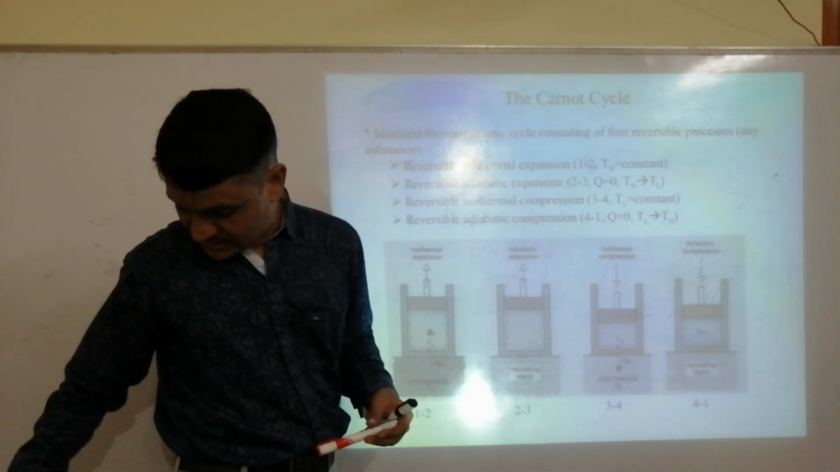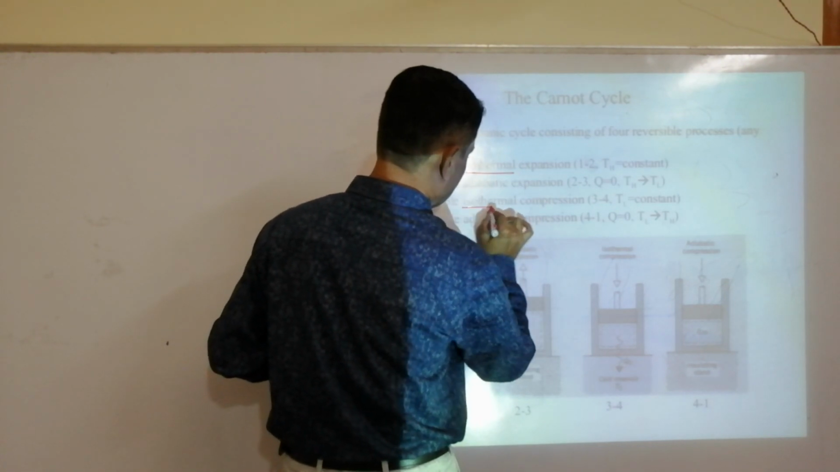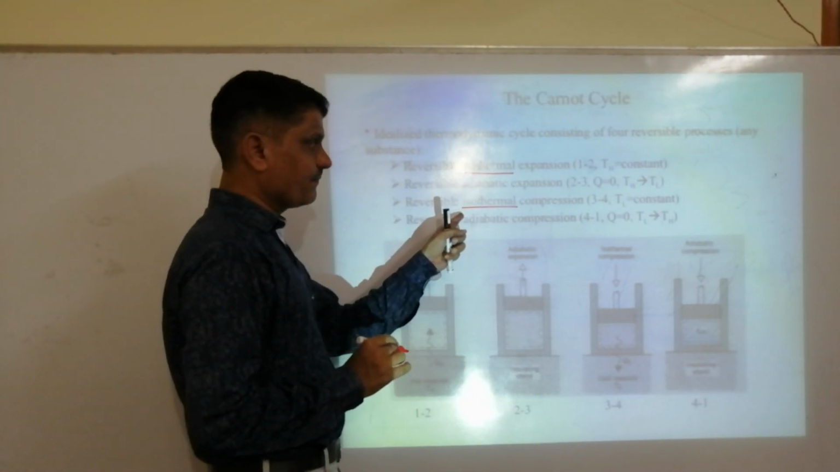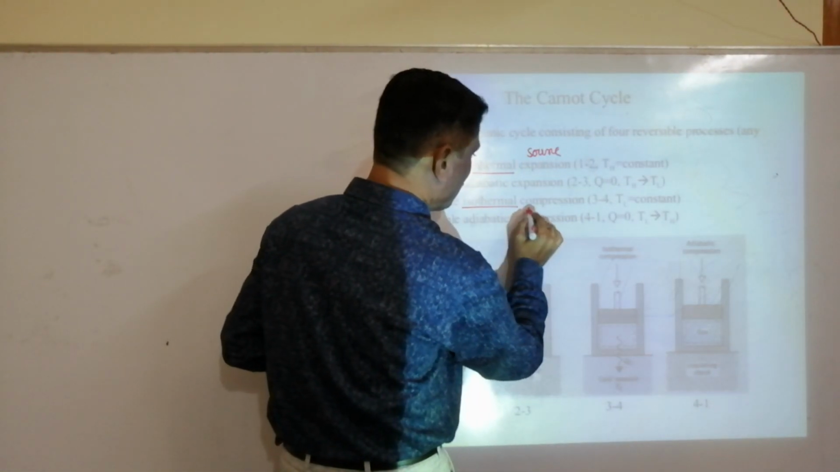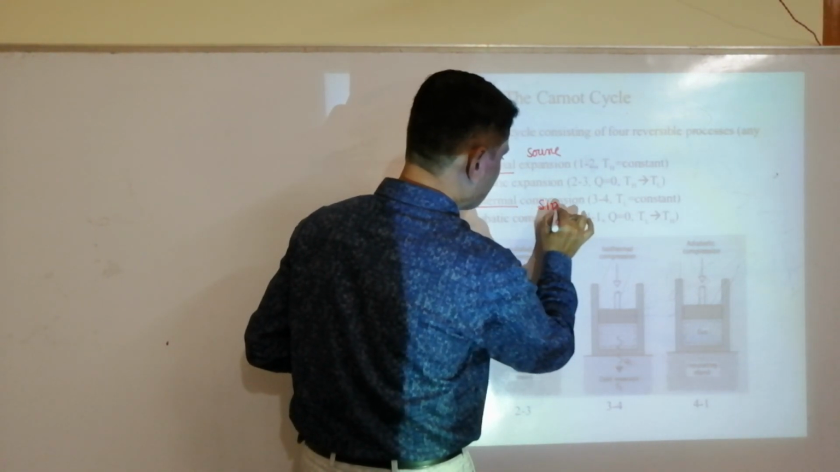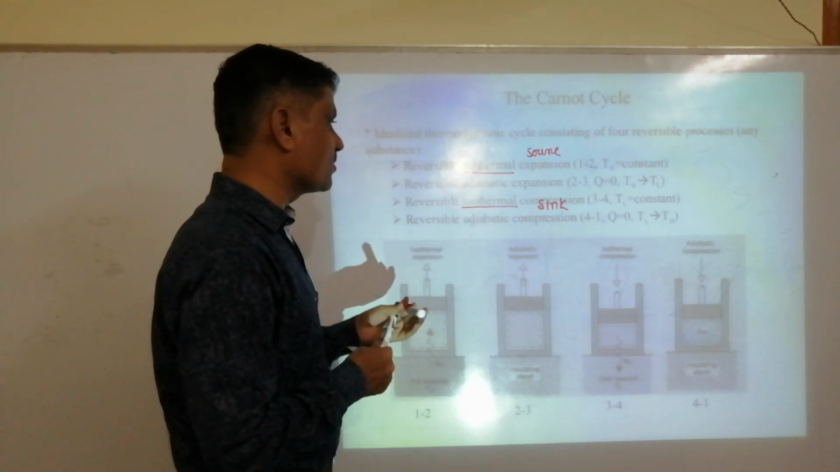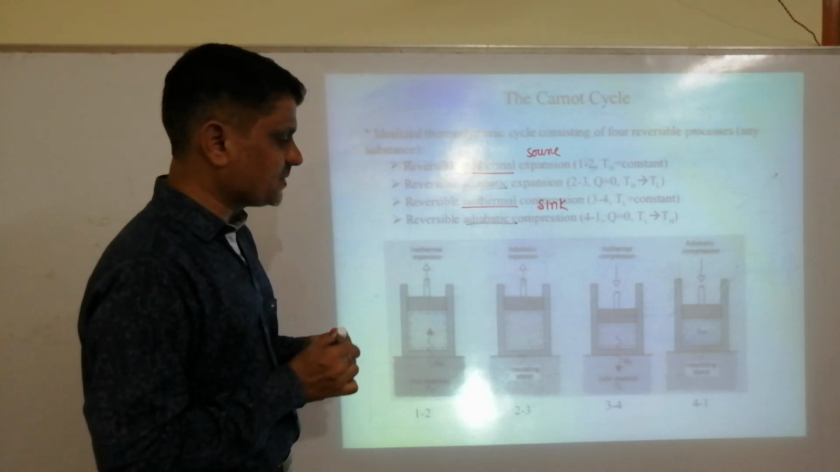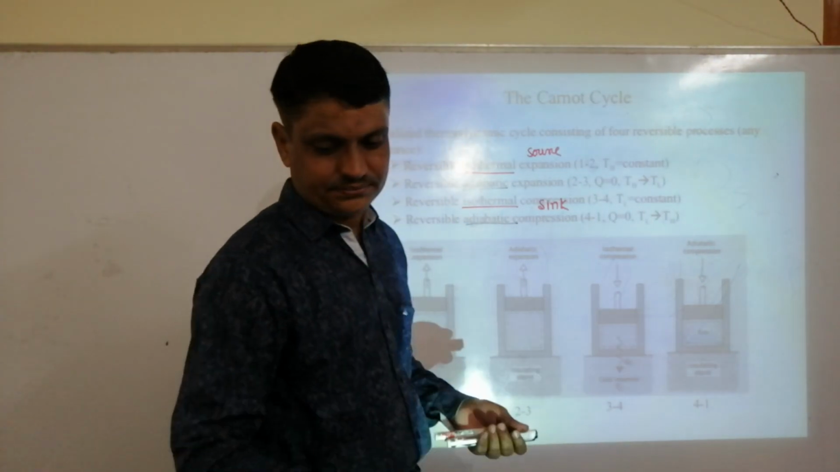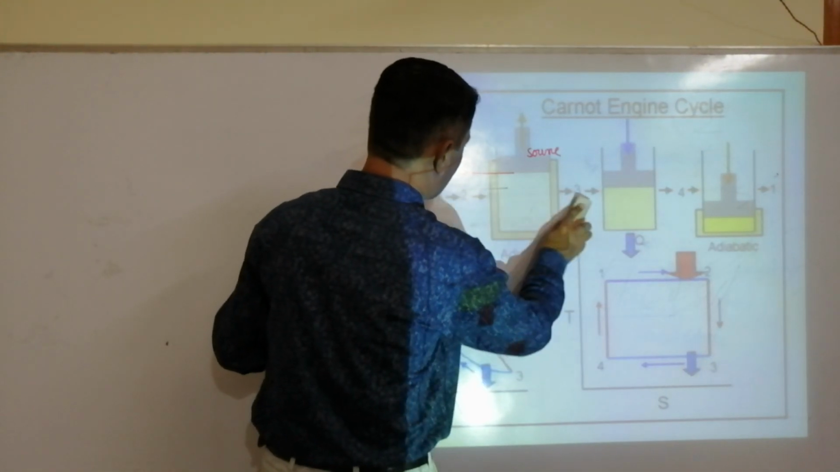See, as I told, isothermal takes place in the source and sink. Expansion means it is placed on the source. Compression means it is placed on the sink. For an adiabatic process, it should be placed on the insulating stand. See here, we can show in detail the 1 to 2 process.